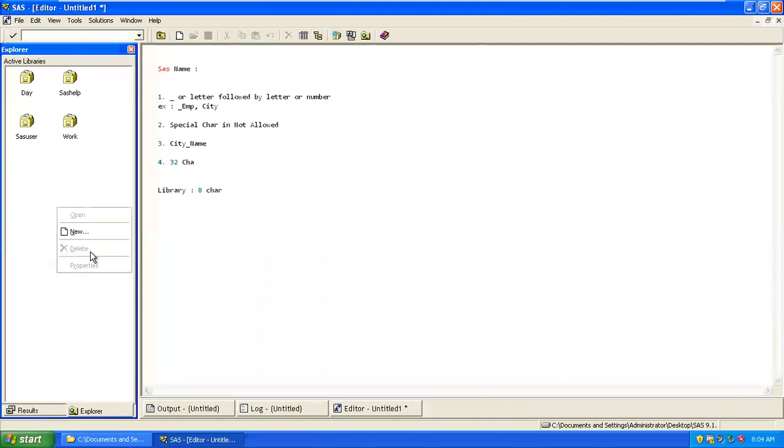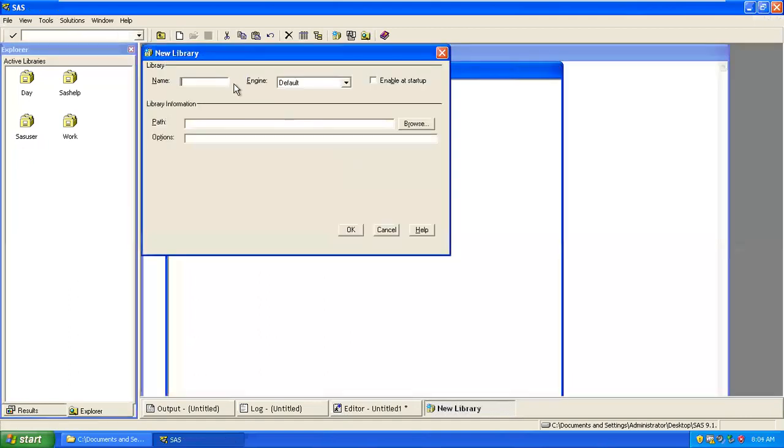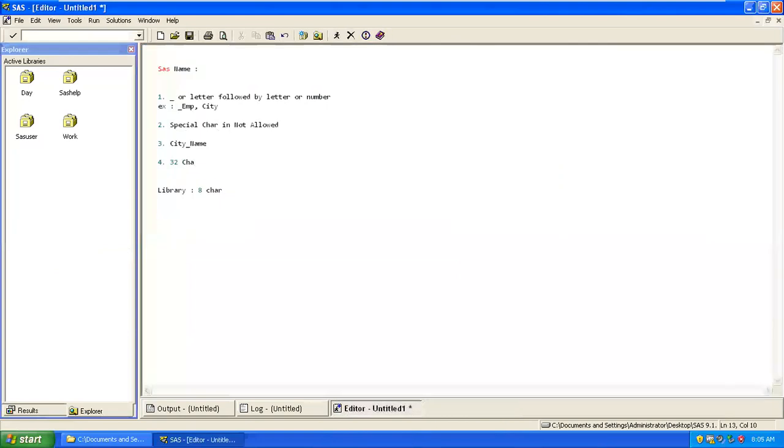That's why I use a number, which is a fixed number. So the maximum character limit for naming a table is 32 or 8? 8. Table naming is 8. For your variable naming it is 32 characters.